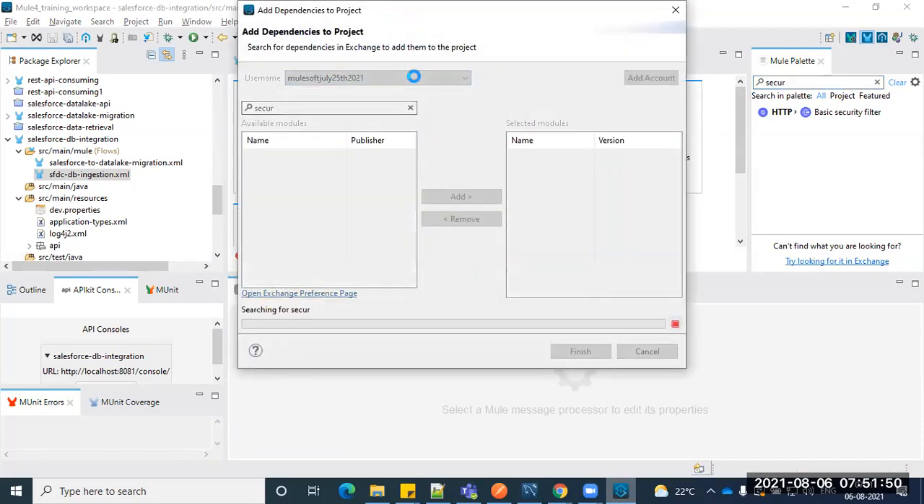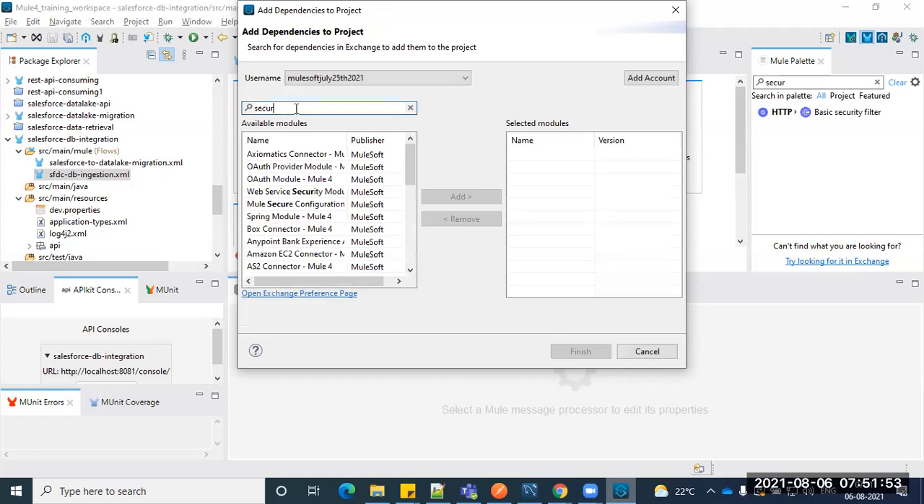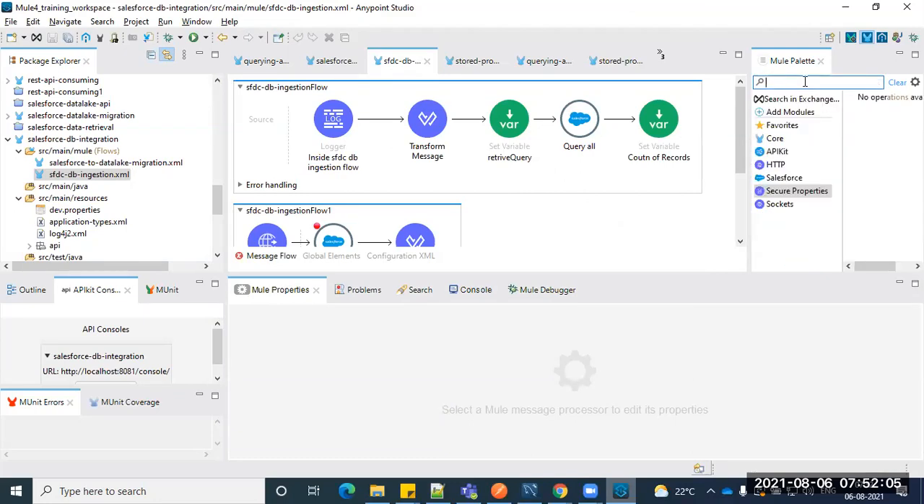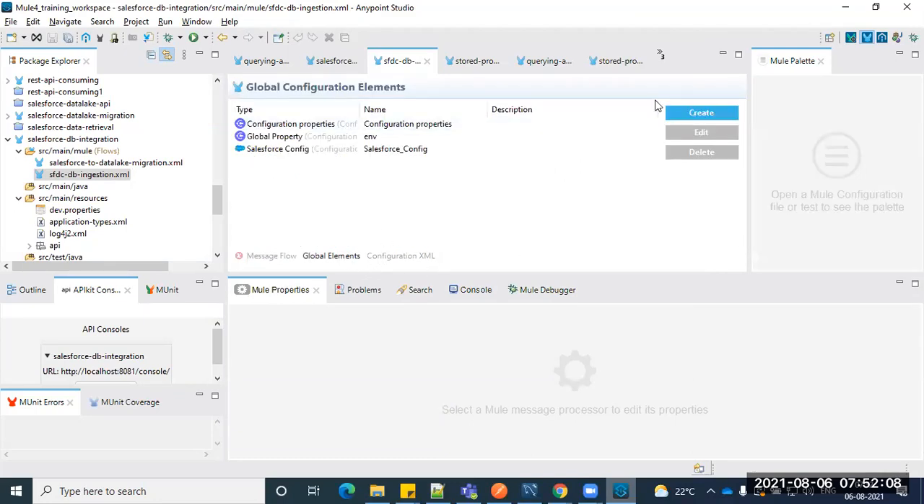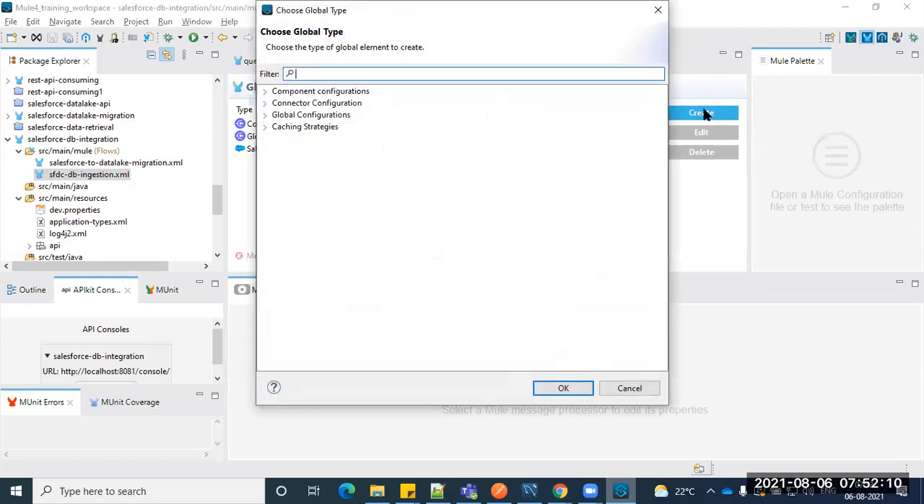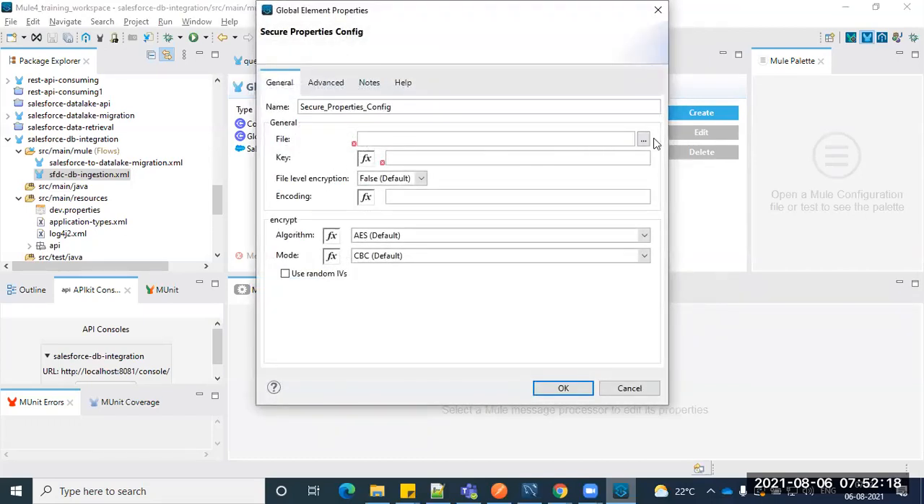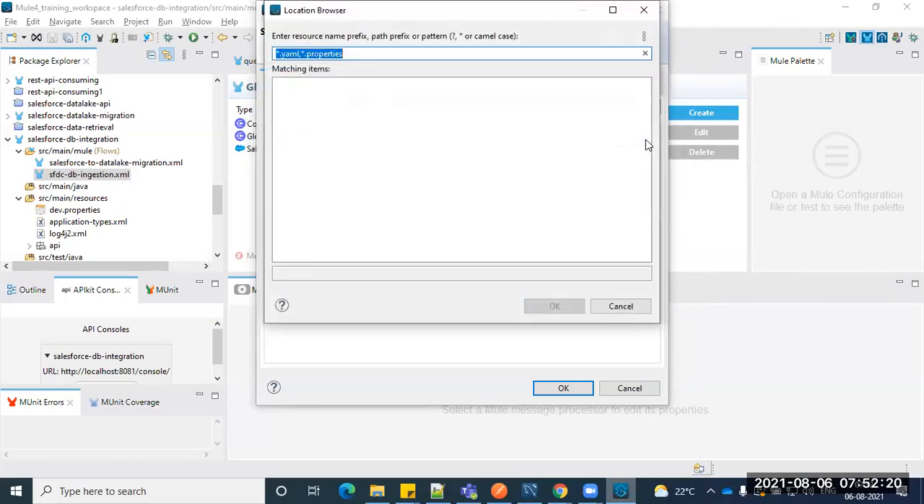Use your account and add that one. Search for secure. You can see the secure configuration clearly, Mule Secure Configuration. Click it and it will add it here, and the next time you can see that one inside the global elements. Okay, so go to create again, secure, and just double click on that one. You can see you have to show what properties you're going to use.